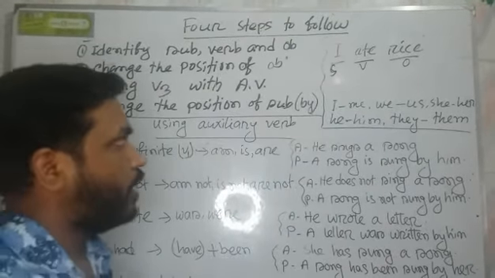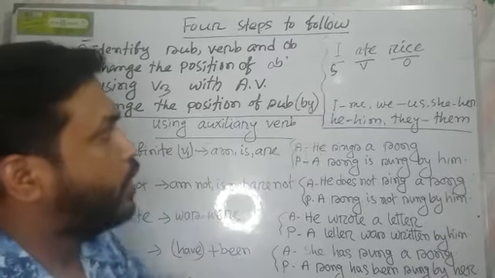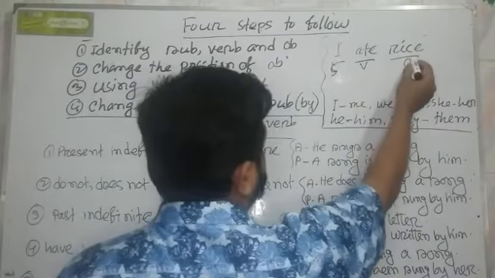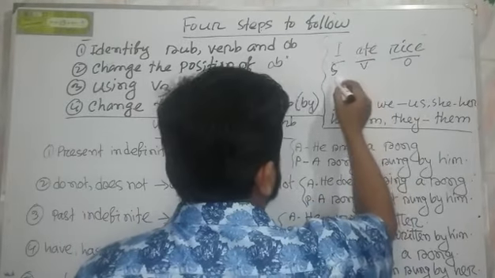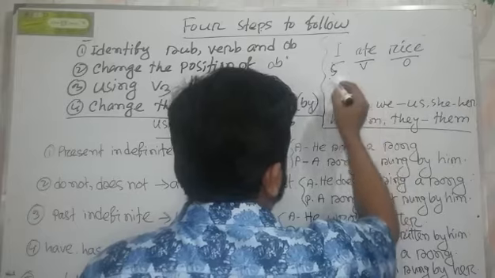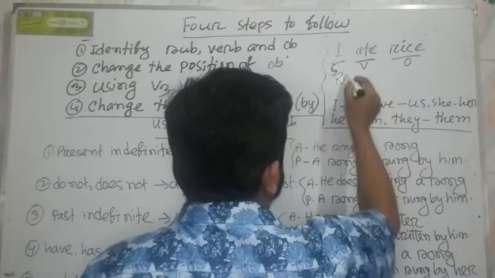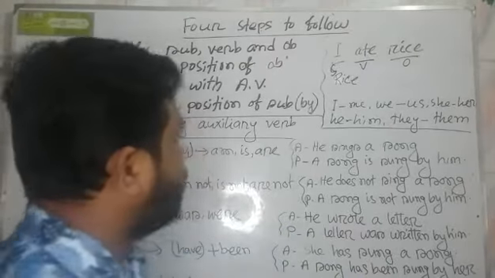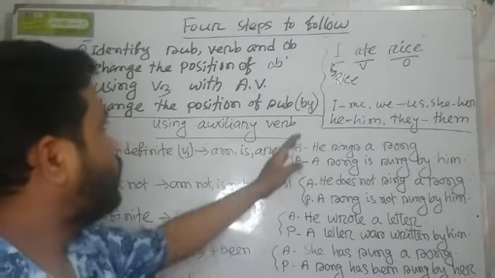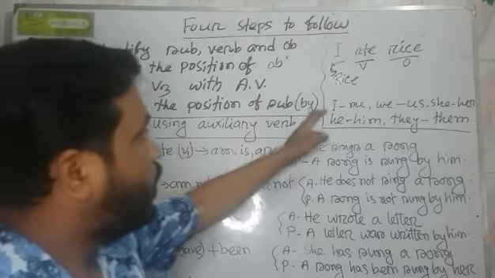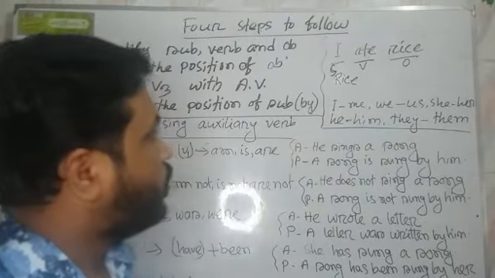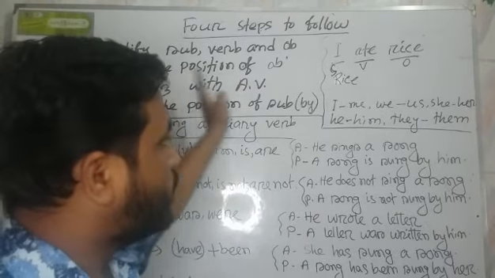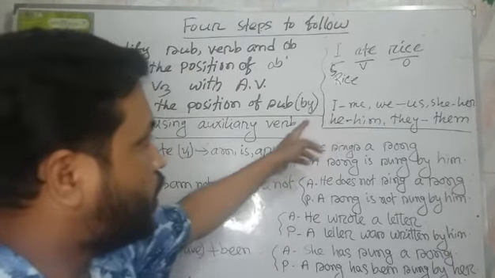We know that the object will become the subject, such as when we change this sentence into passive, at first we have to write rice, and we have to know about the pronoun, because when the position of the object is changed, we also change the form of the pronoun.